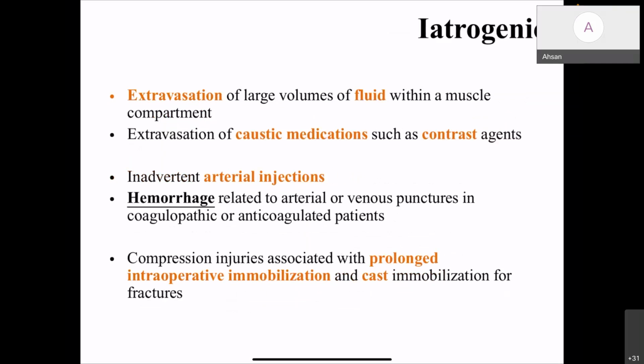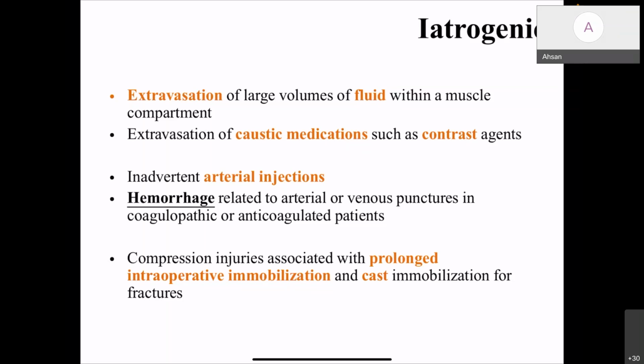Iatrogenic causes include extravasation of a large volume of fluid within the muscle compartment, and extravasation of caustic medication such as contrast agent, which is used during angiograms, can produce rising compartment pressure. Inadvertent arterial injection can produce hemorrhage, which we described in the previous slides, related to arterial or venous puncture, especially in an anticoagulated patient or a patient with coagulopathy. Compression injuries associated with prolonged intraoperative immobilization or plaster cast immobilization can produce compartmental pressure rise.